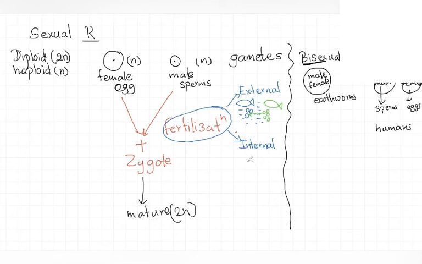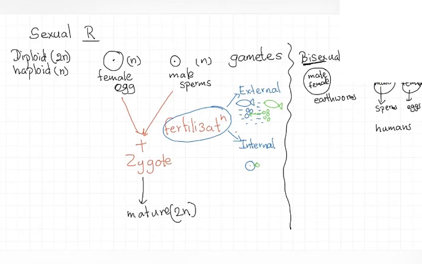So the fertilization occurs inside the female body, not in the external environment.